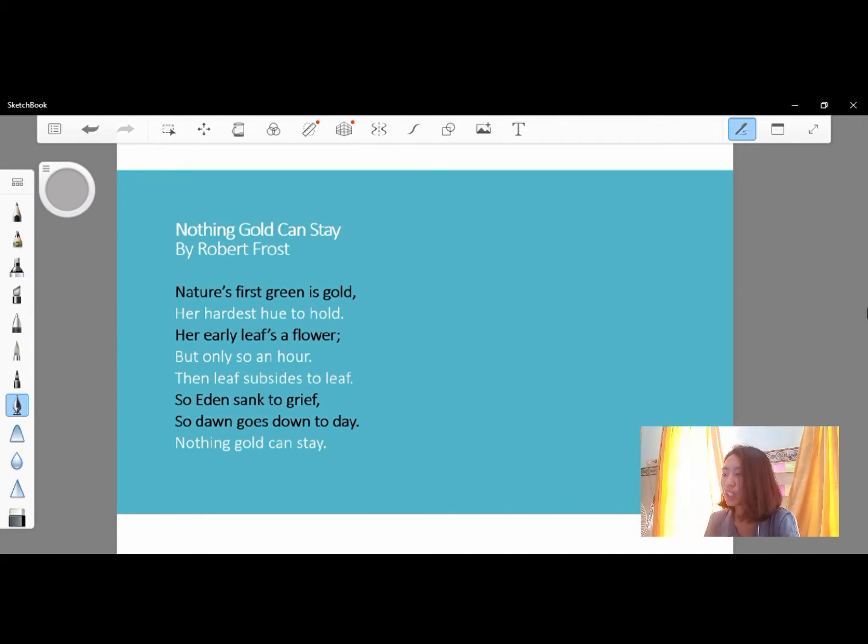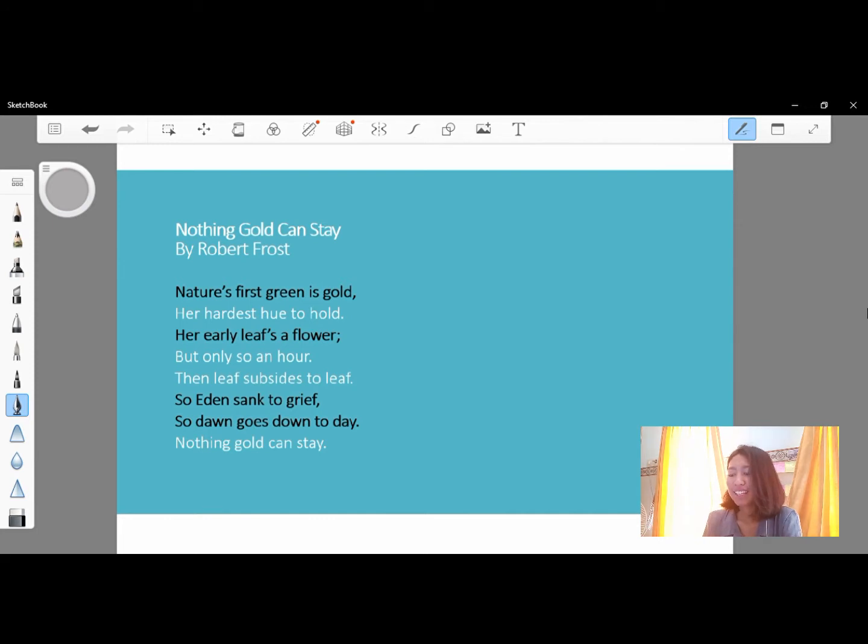Nature's first green is gold, her hardest hue to hold. Her early leaves a flower, but only so an hour. Then leaf subsides to leaf, so Eden sank to grief. So dawn goes down to day. Nothing gold can stay.